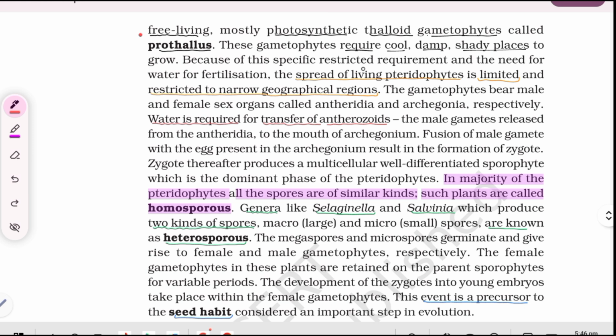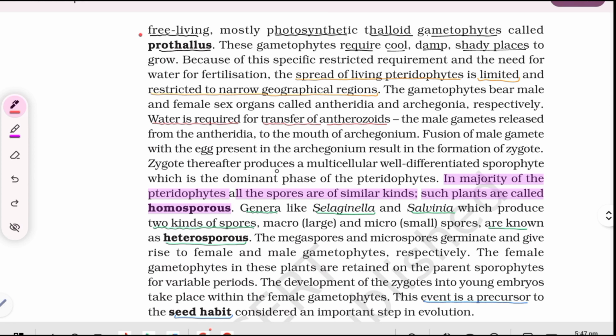Because of these specific restricted requirements and the need for water for fertilization, the spread of living pteridophytes is limited and restricted to narrow geographical regions. The gametophytes bear male and female sex organs called antheridia and archegonia, respectively. Water is required for the transfer of antherozoids, the male gametes released from the antheridia, to the mouth of archegonium. Fusion of male gamete with the egg present in the archegonium results in the formation of zygote.